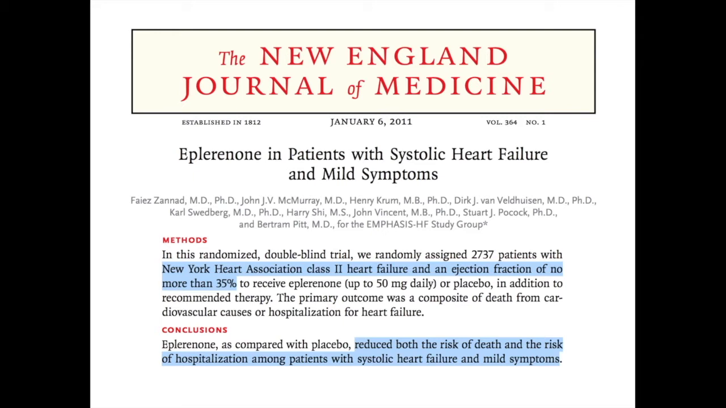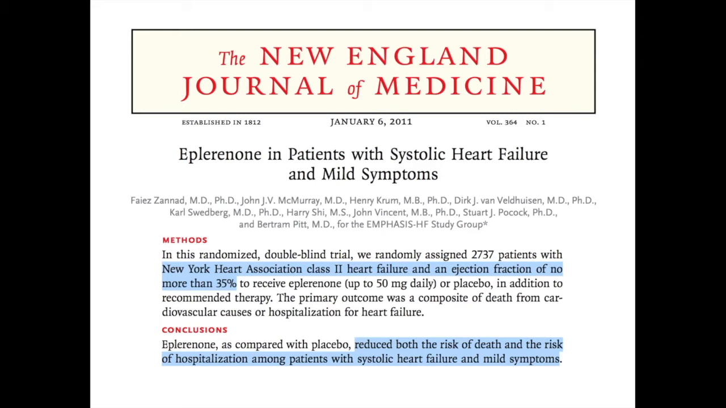Now, this conclusion was based on this study, which involved 2,737 patients from 278 centers in 29 countries. These patients had NYHA class 2 heart failure and an ejection fraction of 35% or less, and they were followed up for a median period of 21 months.